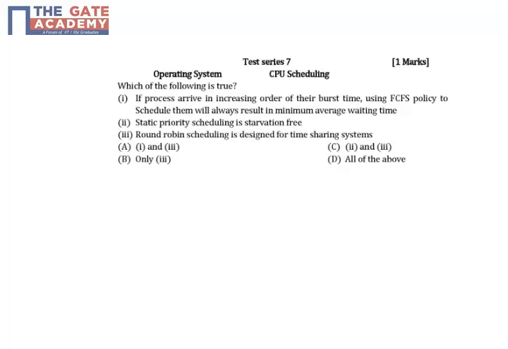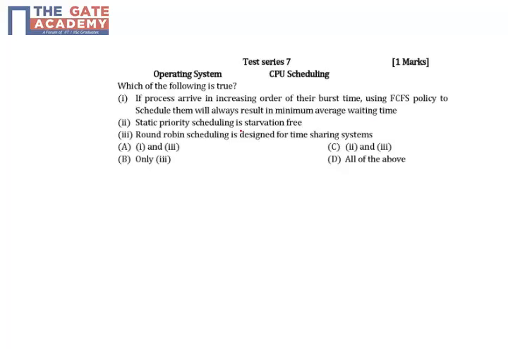So there is a question they have asked: which one is true. Okay, first point, if processes arrive, it should be processes, not one process. Processes arrive in increasing order of their burst time. Using FCFS policy to schedule them will always result in minimum average waiting time.